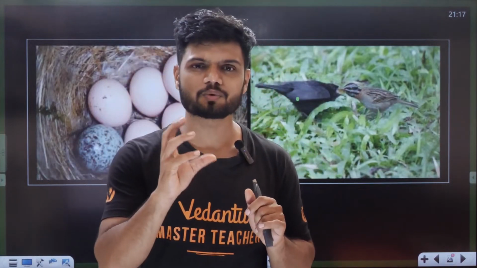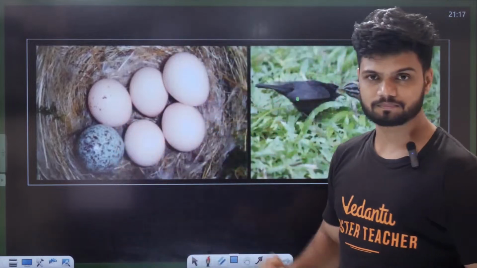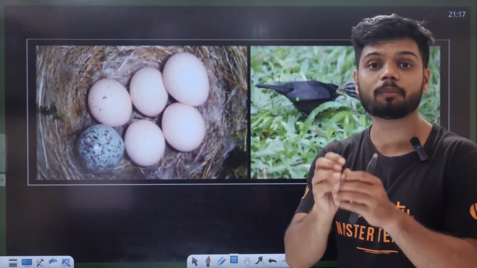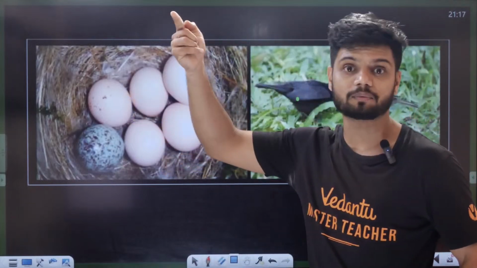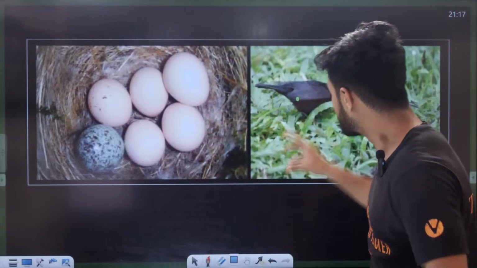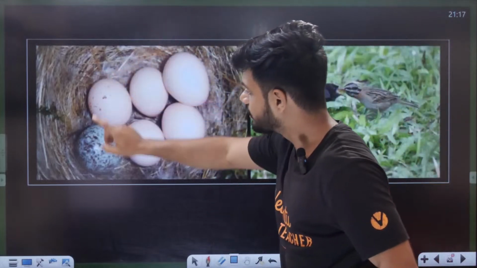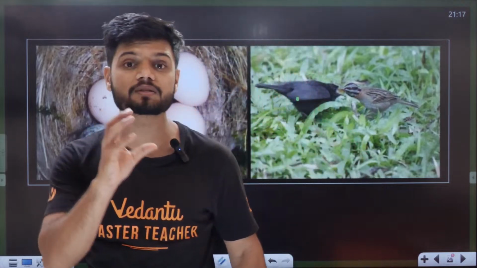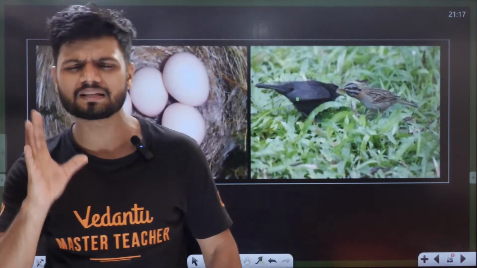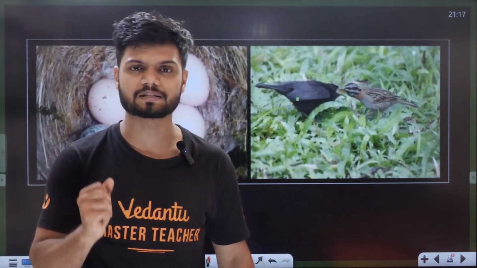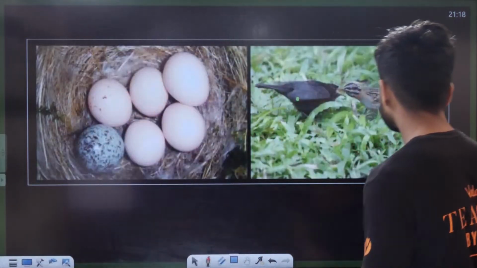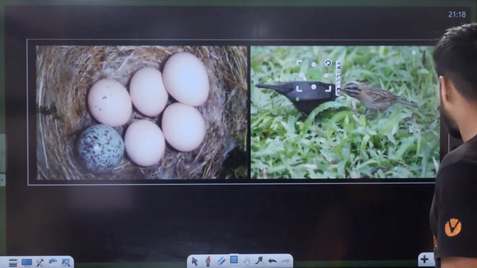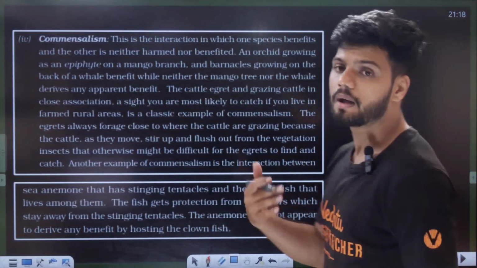But sometimes what happens is, students, this crow can count how many eggs are there. For example, there were six eggs before. Sometimes in nature, this koel will break one egg and release one egg, so that the crow doesn't know the number of eggs, the missing egg. So a very risky thing happens in nature. It's called brood parasitism between koel and crow. Here the crow doesn't even know what is happening. That is called brood parasitism.